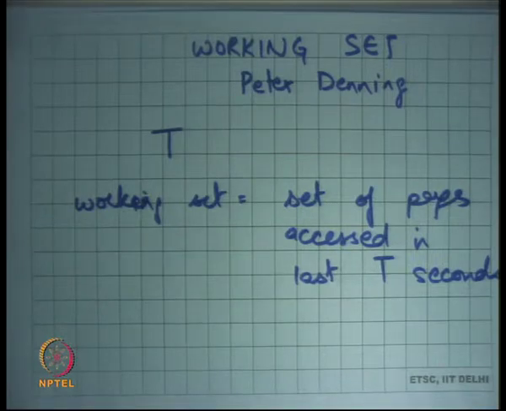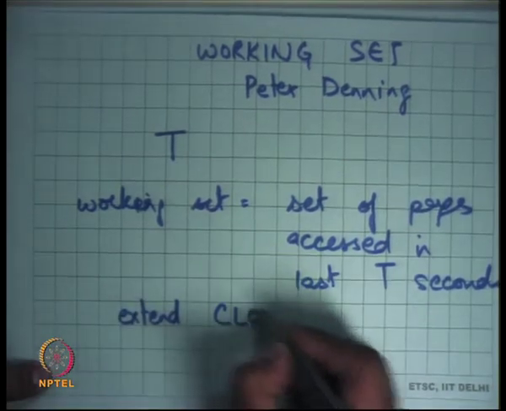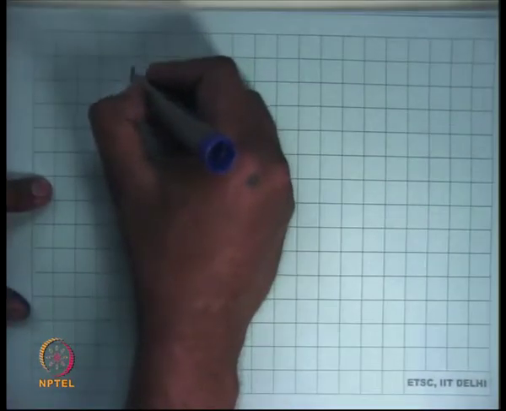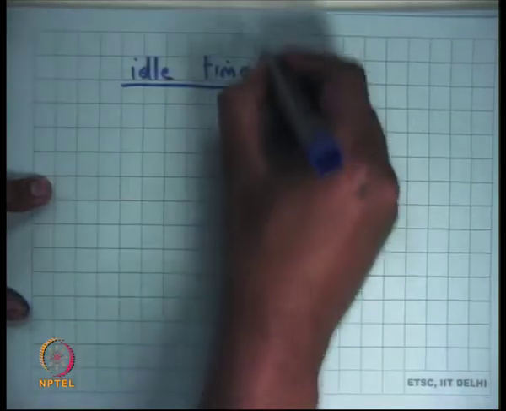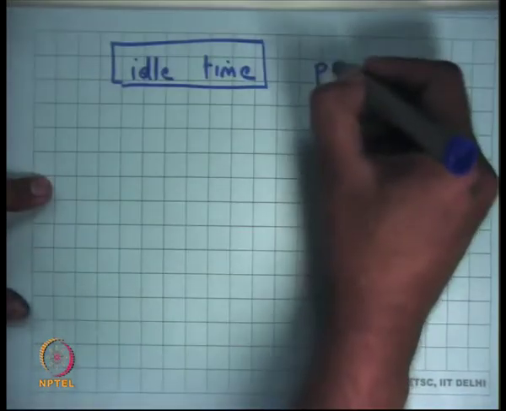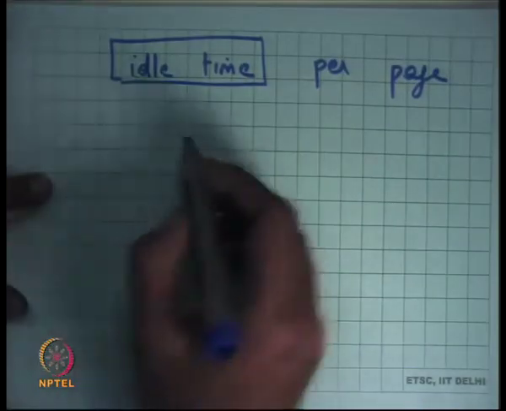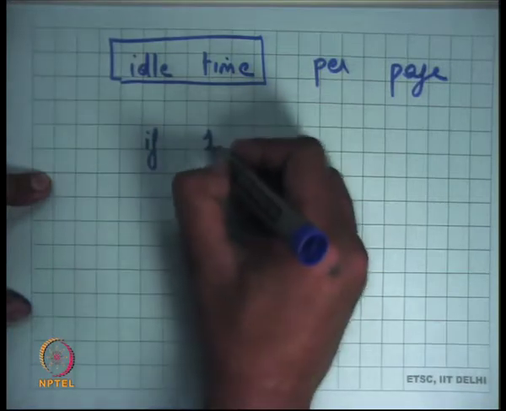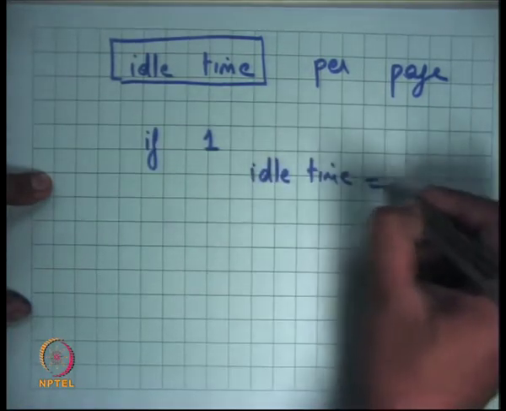Well, one way to do this is basically extend the clock algorithm. With each page, keep a field called idle time per page. In the clock algorithm, if you see a 1, then set idle time to 0 for that page.